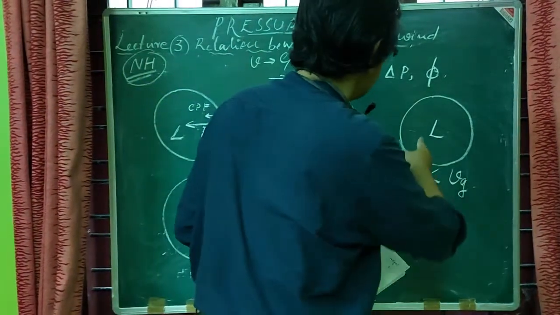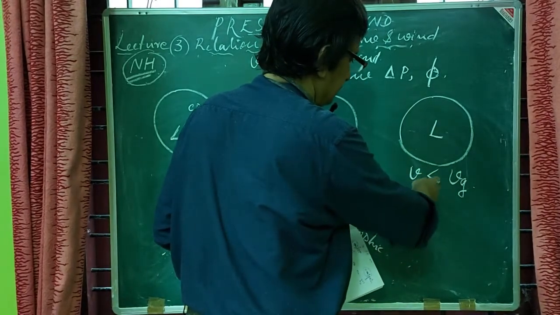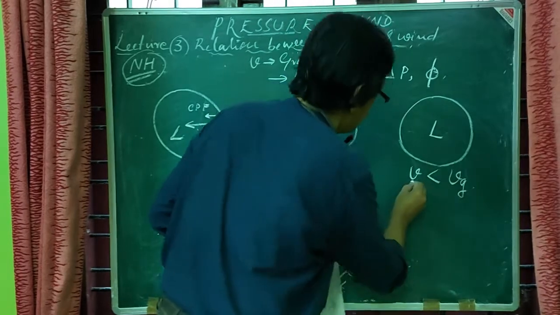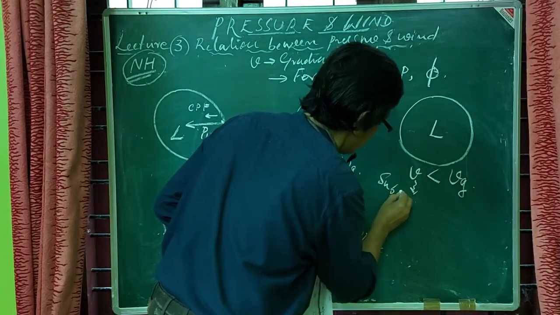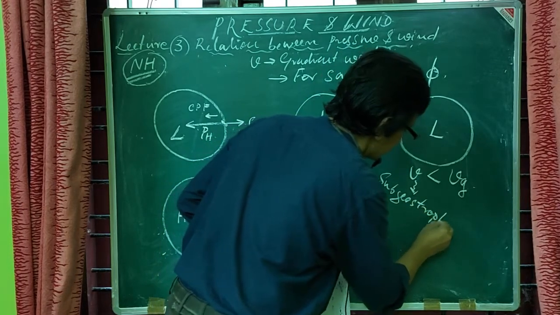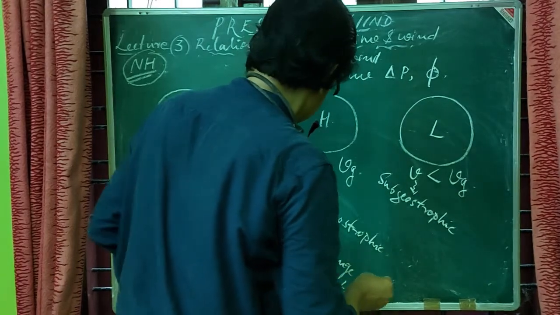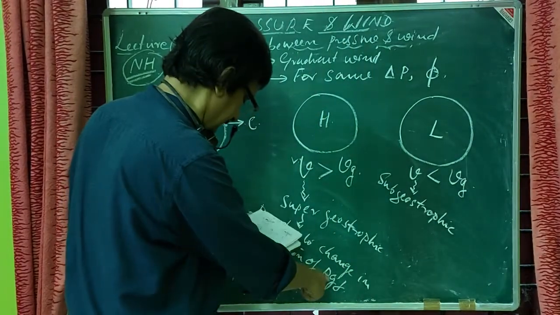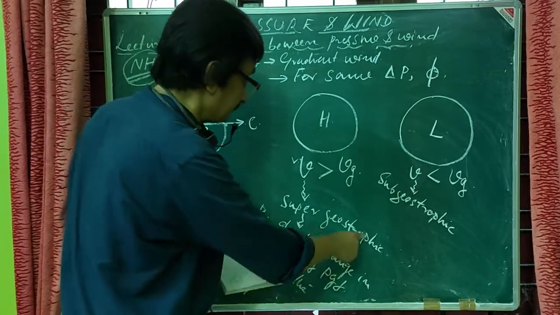Whereas in the case of the low, we have seen V will be less than Vg, and this will be termed sub geostrophic, because the change in direction of the pressure gradient force, in this case, subtracts from the wind speed.